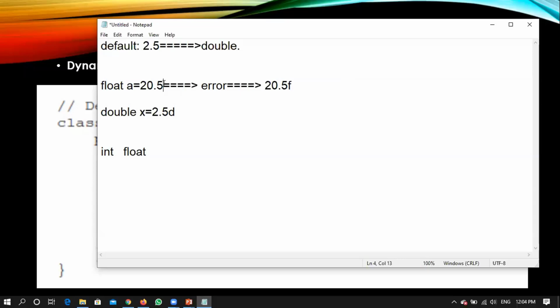Shaifullah, the answer for your question is here itself. This 20.5 is a bigger value, that means a double data type, correct? When you are putting a double data type into a float, compared to a double, the float is smaller, right? When you are putting a higher value into a lower data type, you explicitly specify that don't consider it as a bigger value, consider it as a float only.